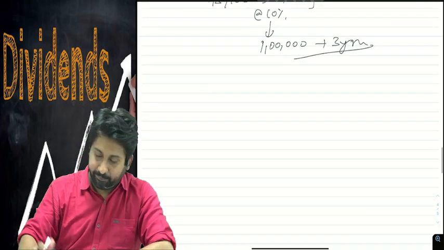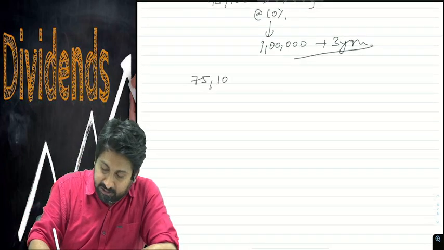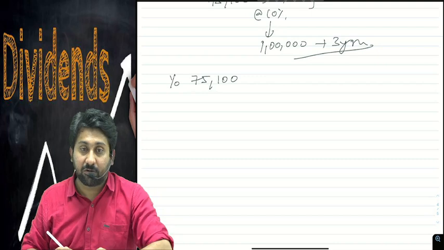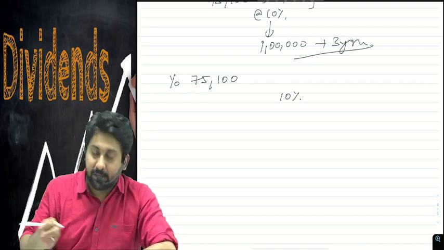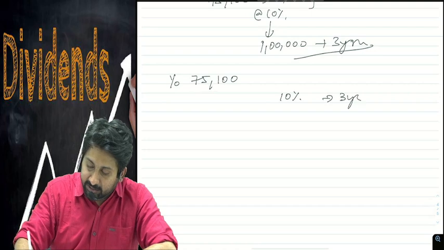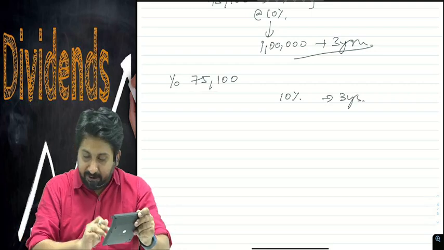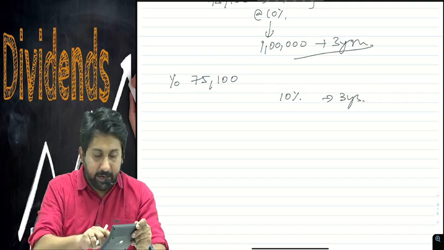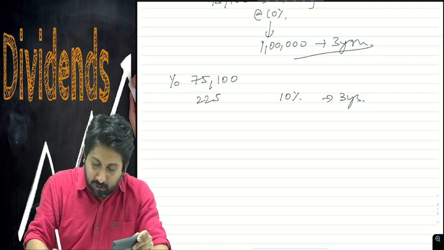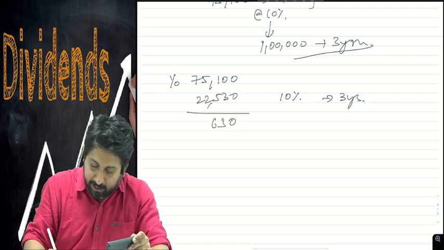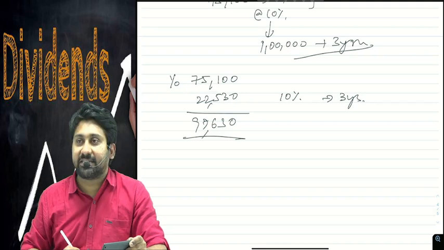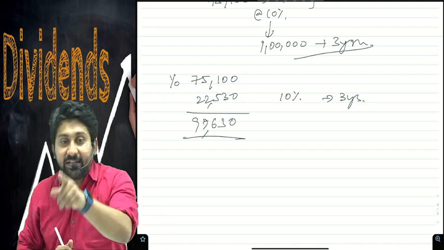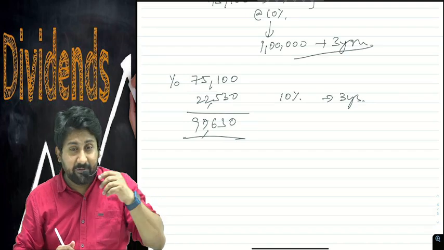Let me explain. You invest how much? 75,100. When year 0, you invested 75,100. How much interest? 10%. How many years? 3 years. Means 75,100 into 10%, 7,510, into 3 times, you will get 22,530. Total will be 97,630. It's not 1 lakh. It's only 97,630. It will not be 1 lakh.